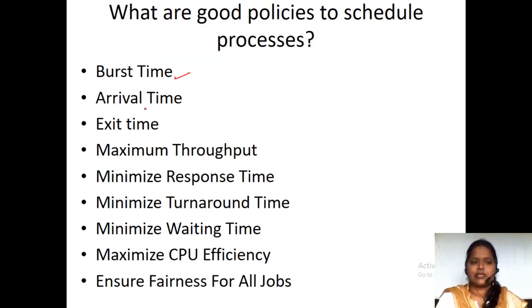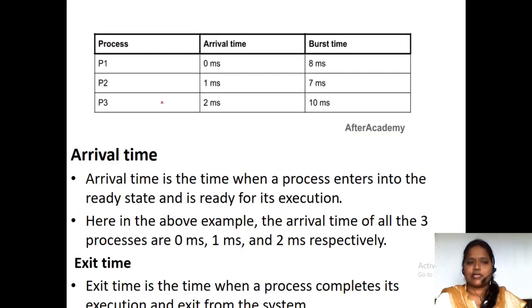And the next time is arrival time. What do we mean by arrival time? My arrival time, for example, has to be sharp 3:30. At 3:30 I have to deliver the class. That is the arrival time. That means when the process has arrived, that time we call an arrival time. So arrival time is the time when the process enters into the ready state.